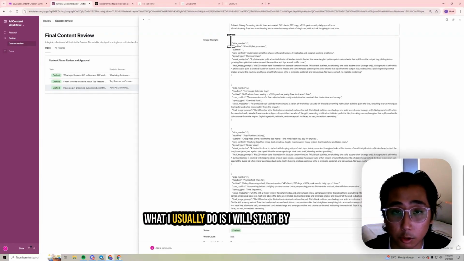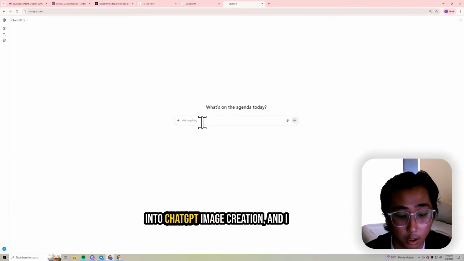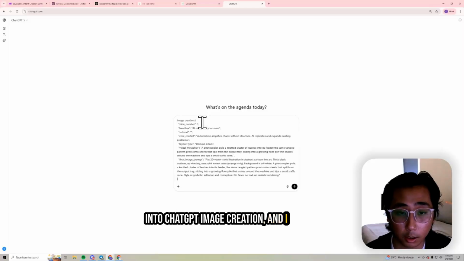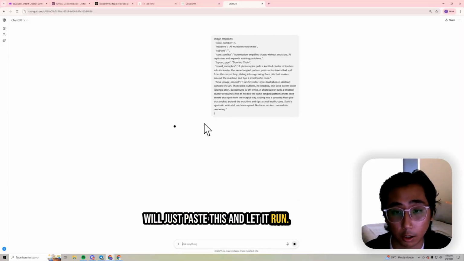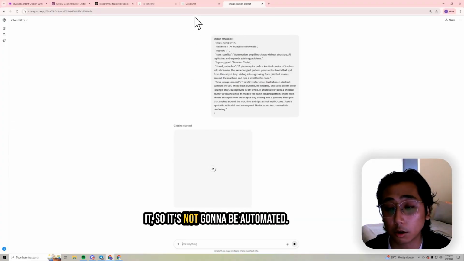the image prompts. What I usually do is start by copying my image prompts, going into ChatGPT image creation, and I would just paste this and let it run. It will start creating an image, and from there I would be able to get it. So it's not going to be automated.